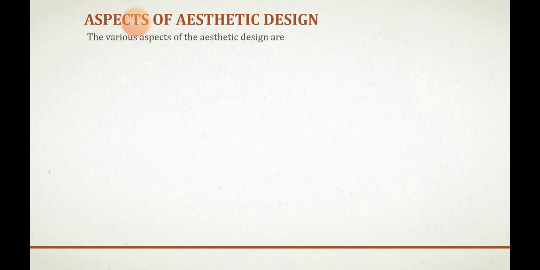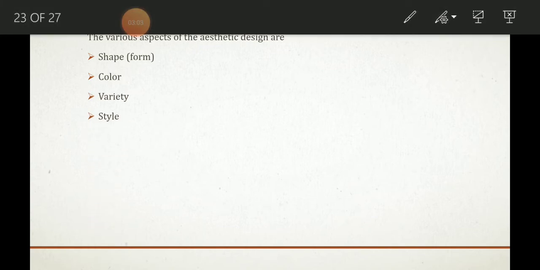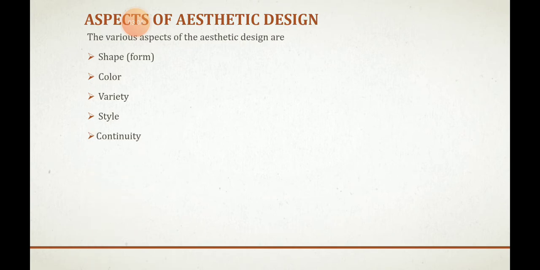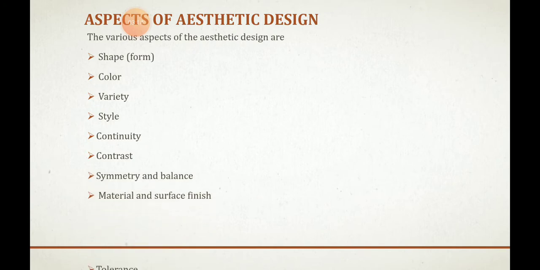Now see the aspects of the aesthetic design. The various aspects of the aesthetic design are shape, then color, shape or form. We call it form also. Color, variety, style, continuity, contrast, symmetry and balance, material and surface finish, okay, tolerance, noise, etc. These are the aspects of the aesthetic design.